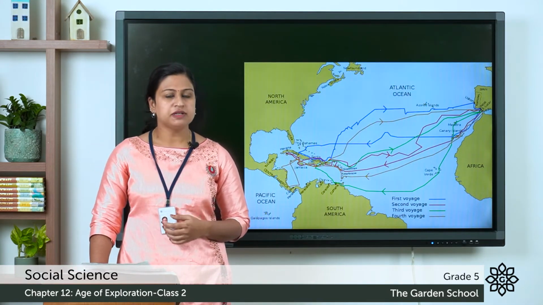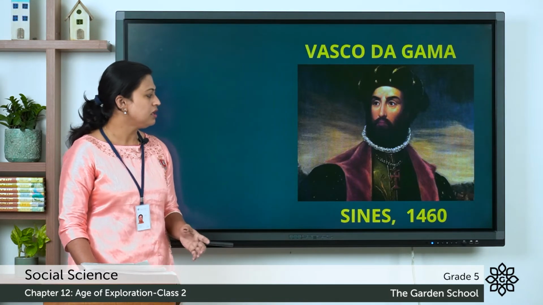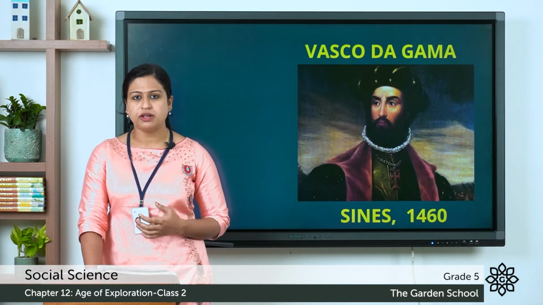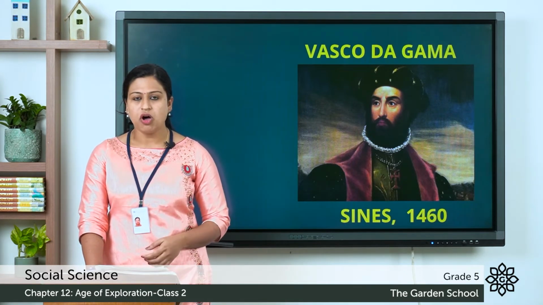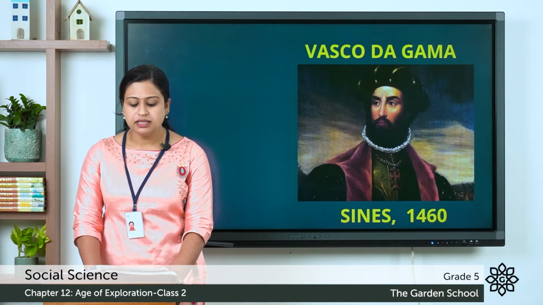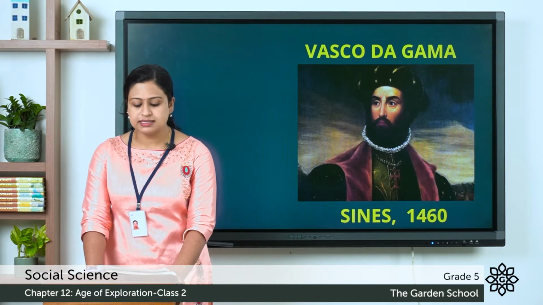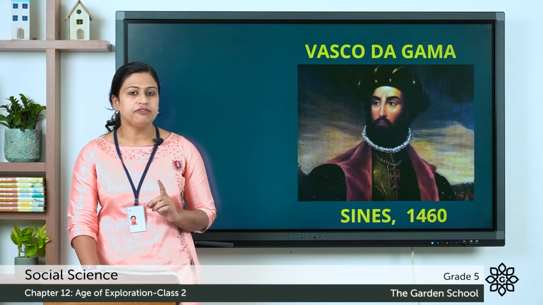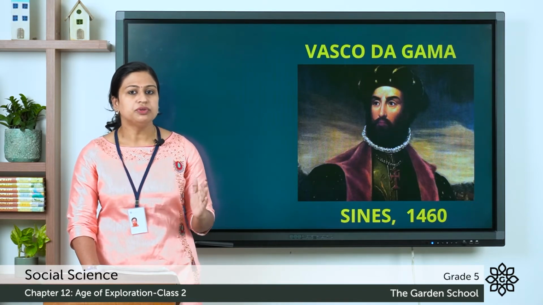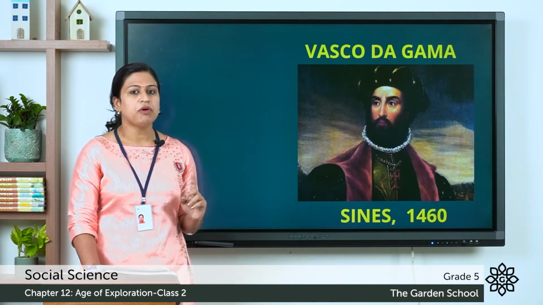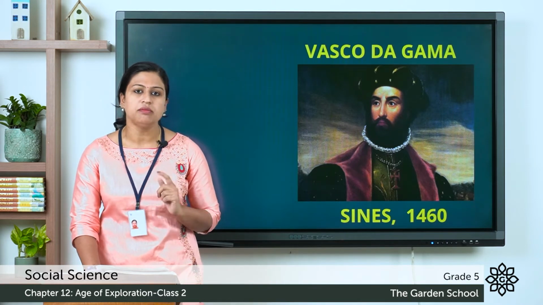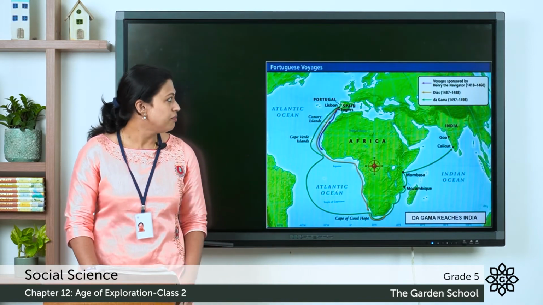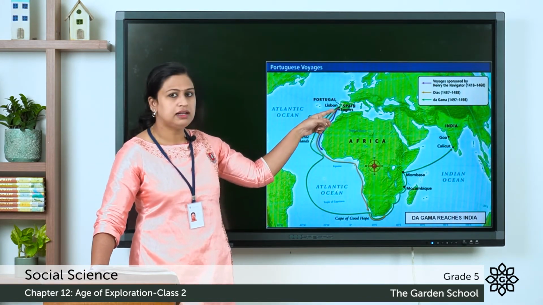Now the next famous explorer is Vasco da Gama. He is the famous Portuguese explorer and navigator. He was born in Saints, Portugal in the year 1460. He was the first person to sail directly from Europe to India through the Cape of Good Hope, which was discovered by Bartholomew Dias. He started his journey from Lisbon. So here you can see Lisbon.